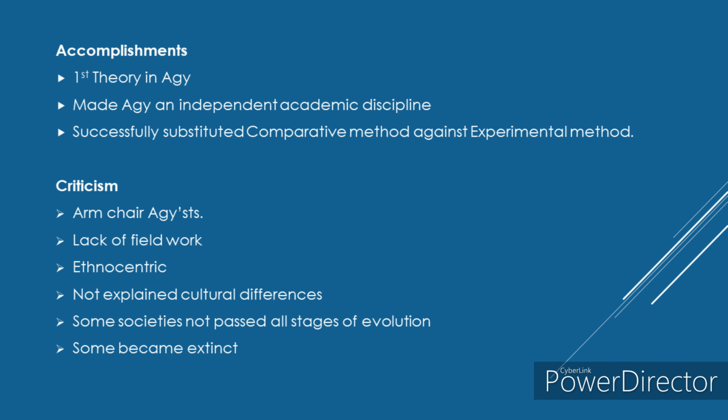Coming to accomplishments, it is the first theory in anthropology, as we discussed. It made anthropology an independent academic discipline. Classical evolution was born between 1859 and 1900, but anthropology as an academic discipline was formed in 1884, within this period. In 1884, at Oxford University, anthropology as a subject was inculcated.